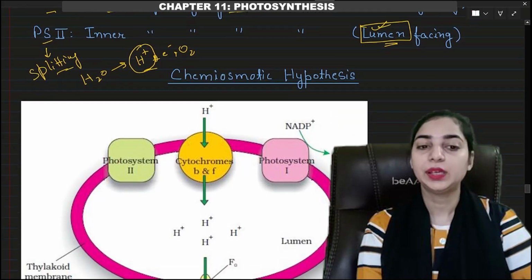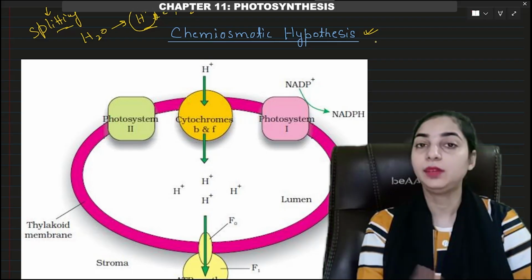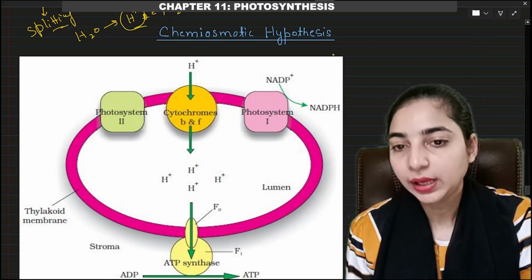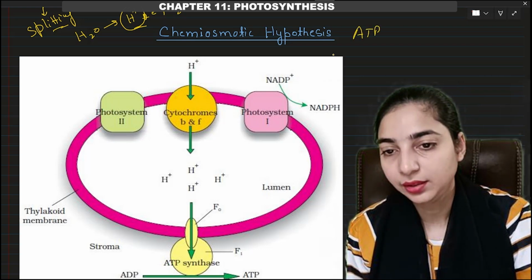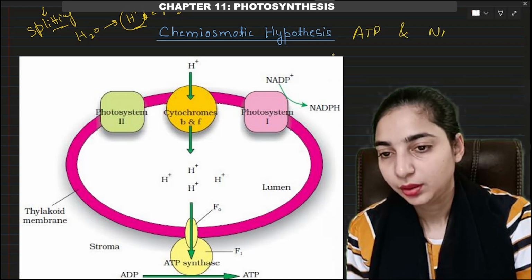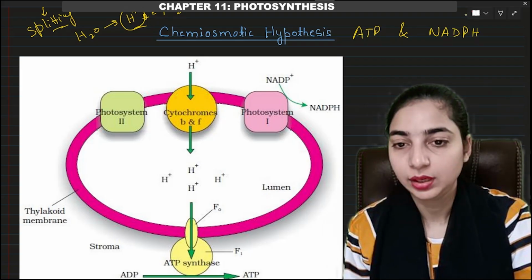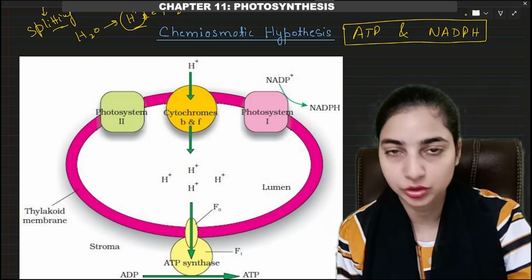Now the next topic is chemi-osmotic hypothesis. Again, one of the most important topics of this chapter. We already know that during the light reaction, ATP and NADPH are formed, right? ATP and NADPH. But how are they formed? This is also important. We should know how ATP and NADPH are formed during the light reaction.